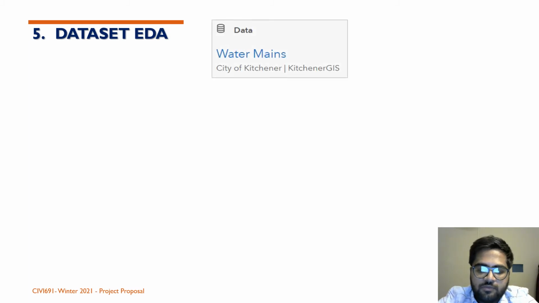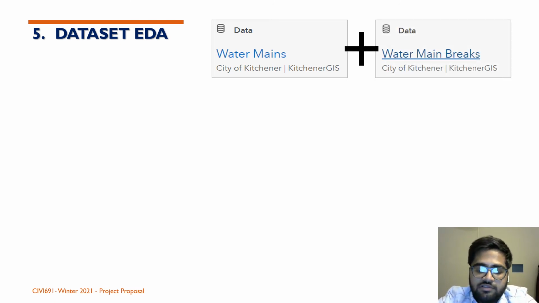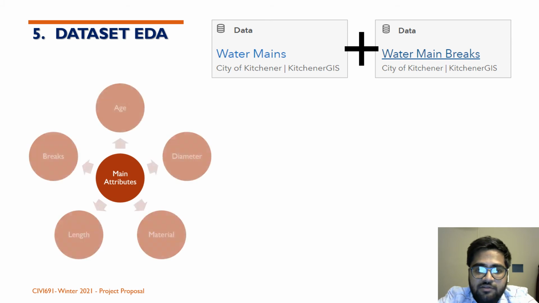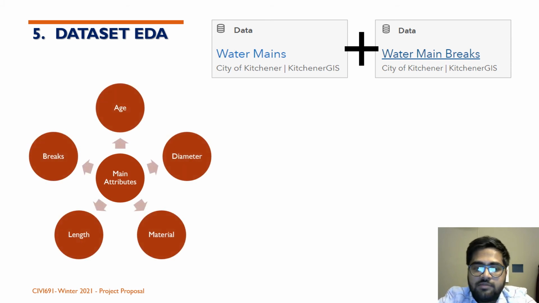For this project, we have two datasets: the water mains dataset, which includes the age, diameter, material, length, etc. The other, the breaks dataset, includes the water main IDs and the breaks that they have suffered in the past. Right now, we have taken the main attributes to be the age, diameter, material, length, and breaks.